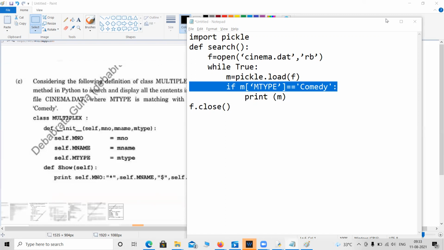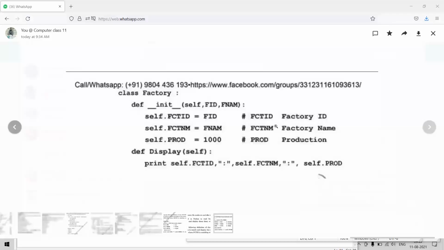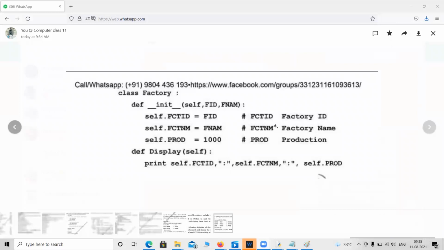Just give me 1 minute. I am sharing another question. Let me check. Just a minute. So it is a part of the year 2017 question. It is basically saying there will be a format of data like factory ID, named FCT ID, fact name, and prod. Prod is some constant value, that is 1000.